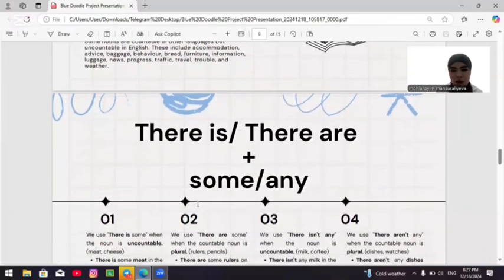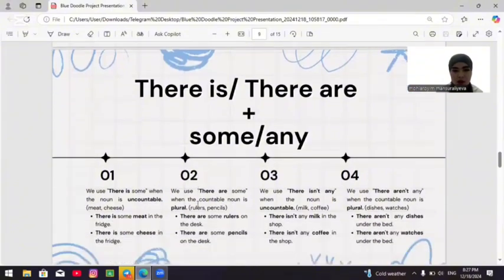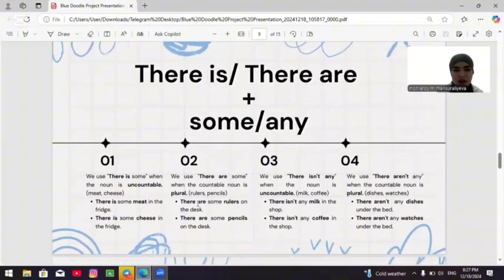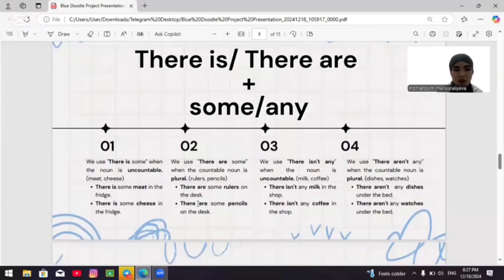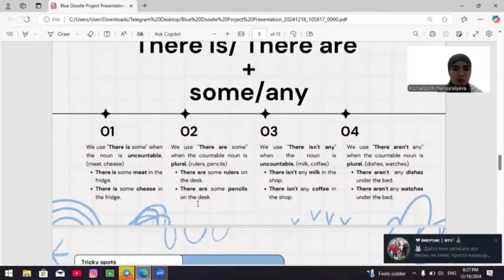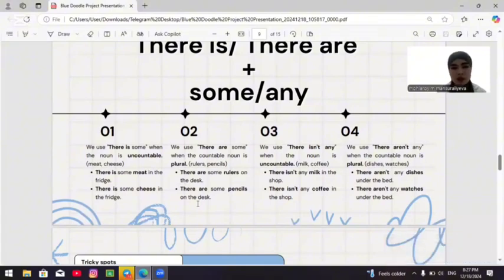There is, there are, some, any. First, we use there is some when the noun is uncountable. Meat, cheese. Example: there is some meat in the fridge. There is some cheese in the fridge. Second, we use there are some when the countable noun is plural. Rulers, pencils. There are some rulers on the desk. There are some pencils on the desk.